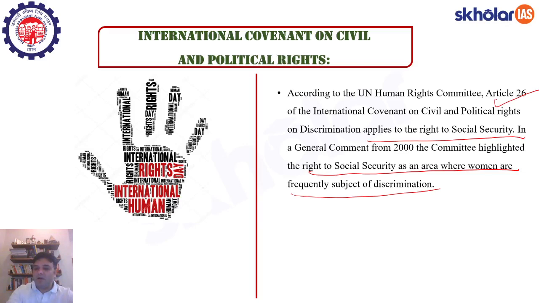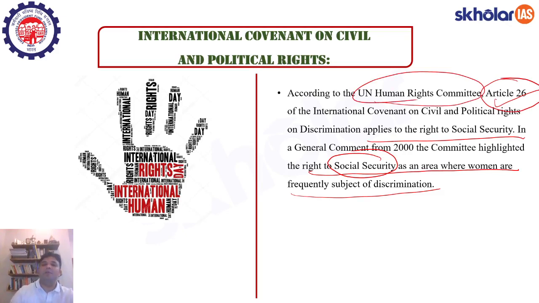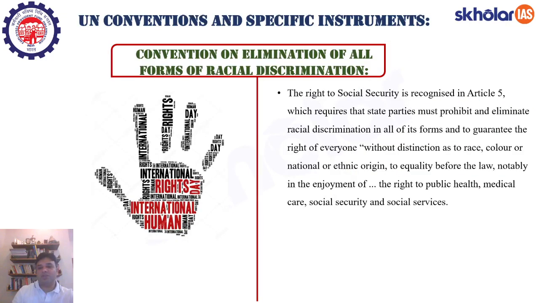So in that regard, women are found to be utterly lacking in their social status. Women are found to be utterly lacking in their social ability to make themselves financially independent. It is very important, therefore, from that point of view, that social security as an area should focus upon women empowerment, right? So that is enshrined under Article 26 of the United Nations Human Rights Committee. Very important. So such factual questions also could be asked. In fact, expect a lot of factual questions this year.